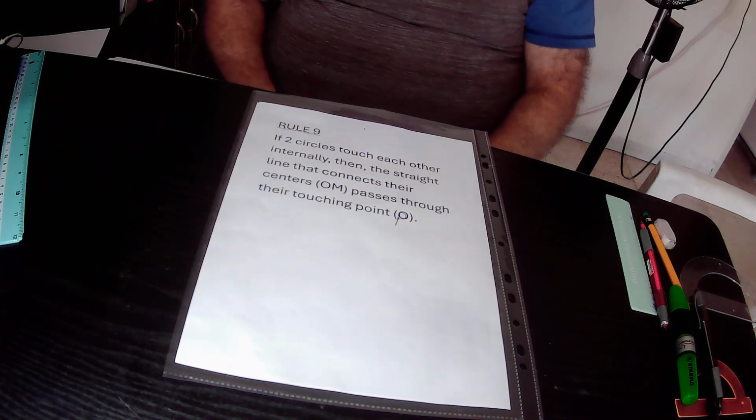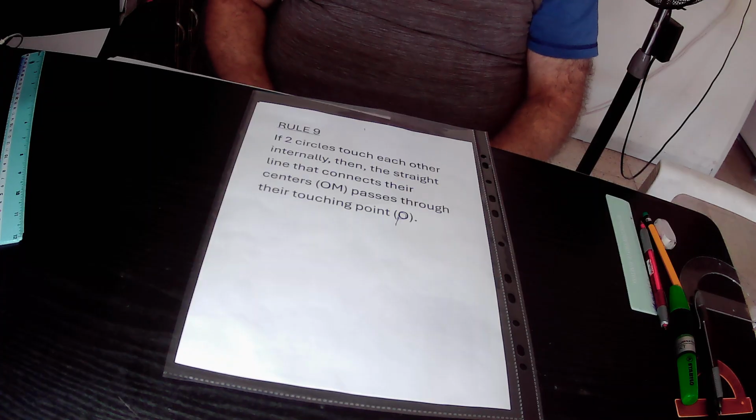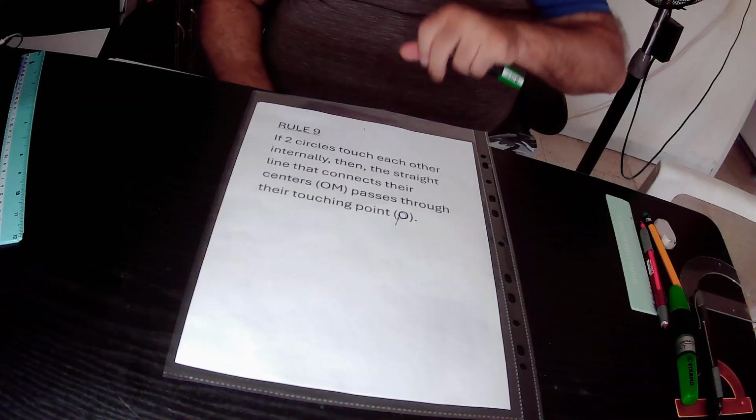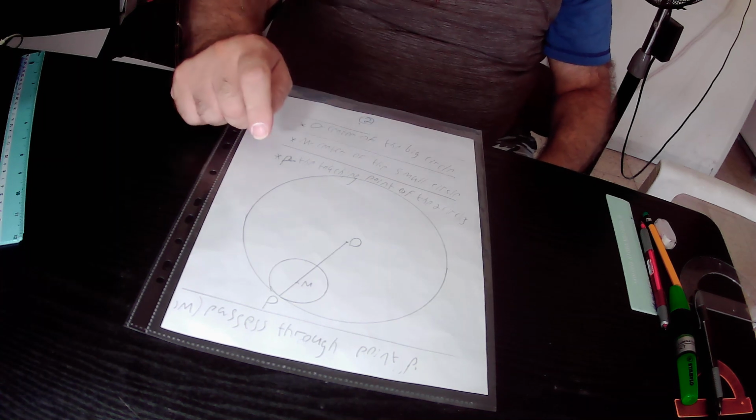According to rule 9, if two circles touch each other internally, then the straight line that connects the centers together passes through the attaching point. So in the drawing we have two circles.